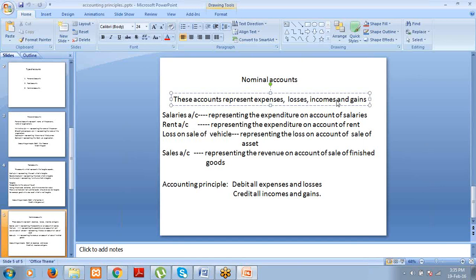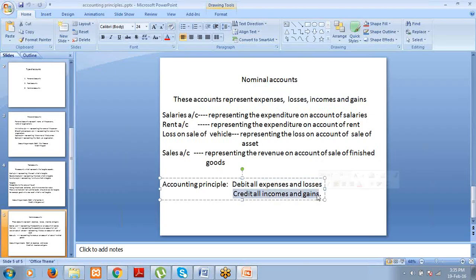Without your efforts, if you get something, that is called gain. You are walking on the road. You found a $100 note on the road. Then it's your gain. So that is the difference between incomes and gains again. Here, the accounting principle is debit all expenses and losses, credit all incomes and gains.